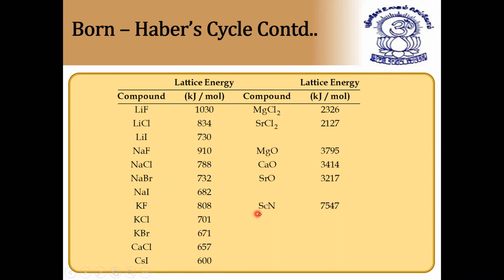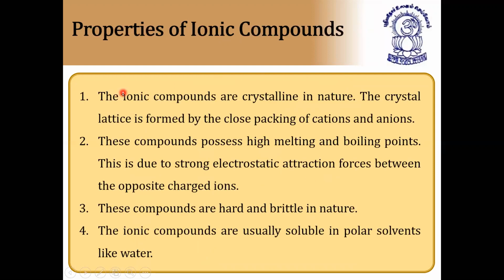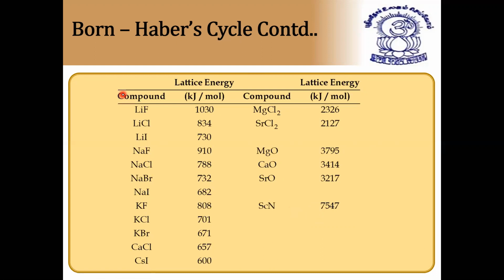You can see here scandium nitride has the highest lattice enthalpy, meaning it is the most stable compound. 7,547, and you can see this is important. Next, before going to this, so this is scandium.